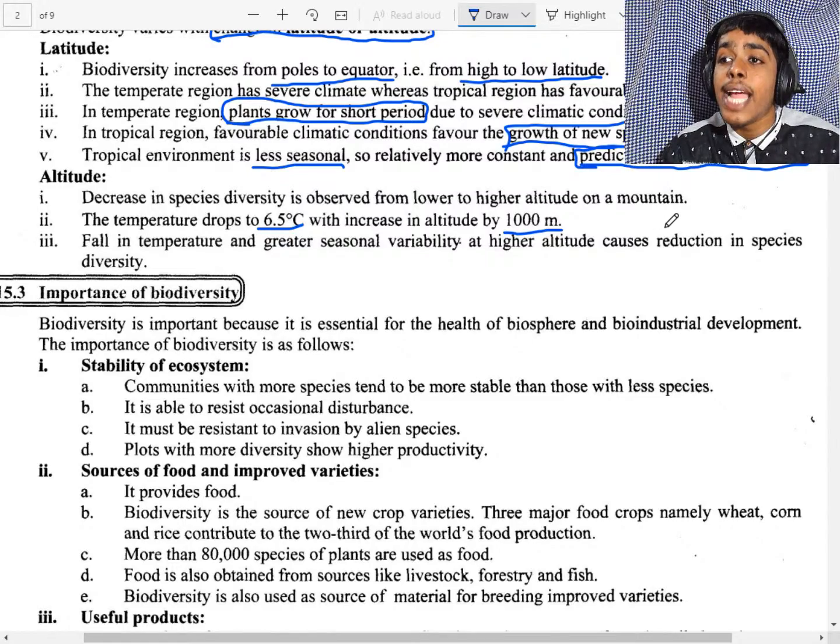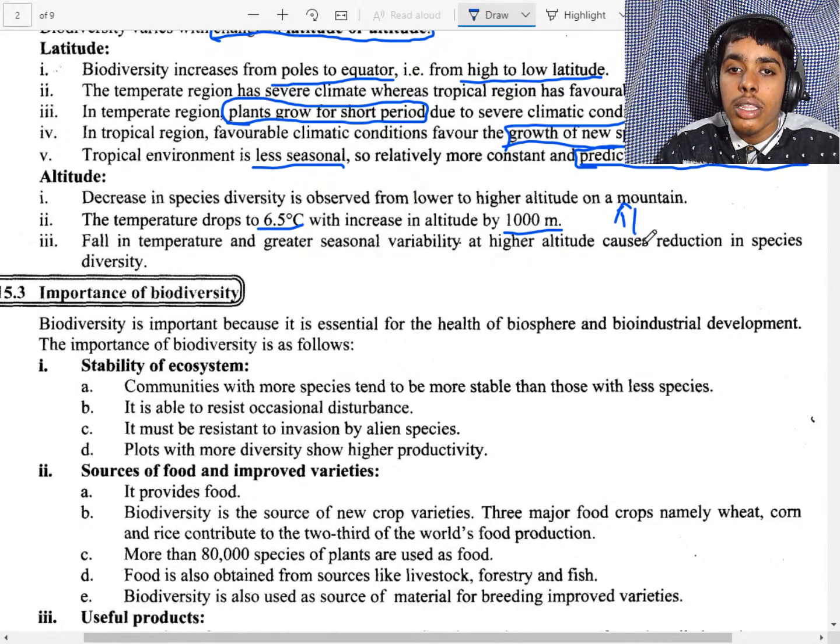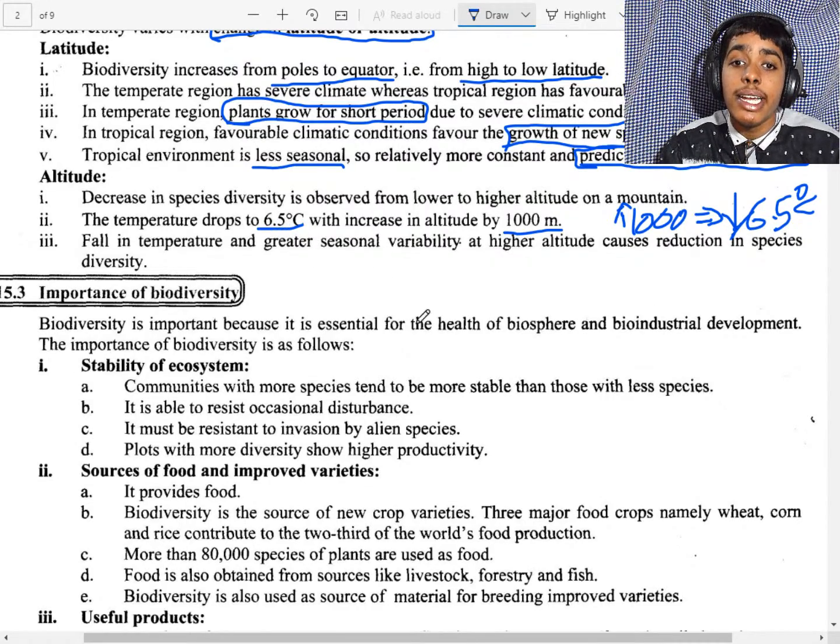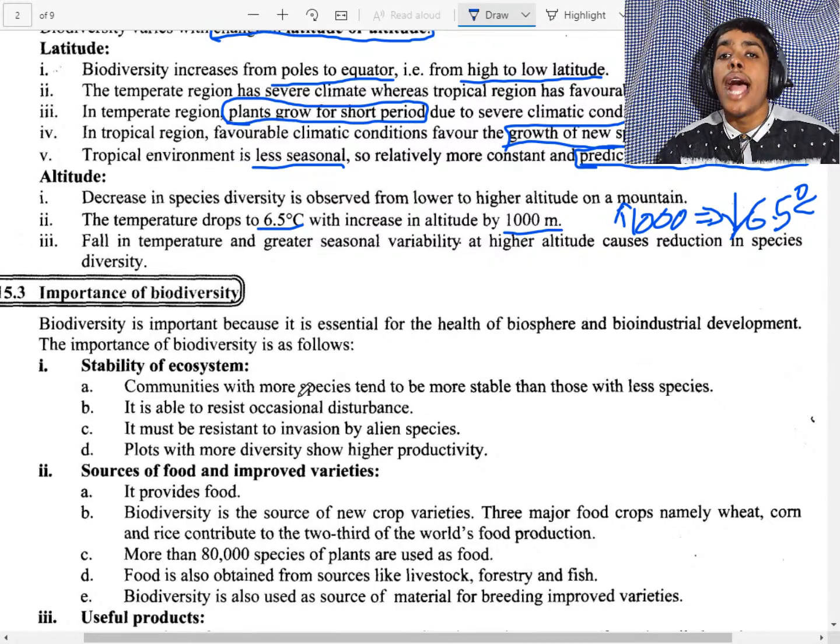So the temperature falls and seasonal variability is higher, which causes a reduction in species.